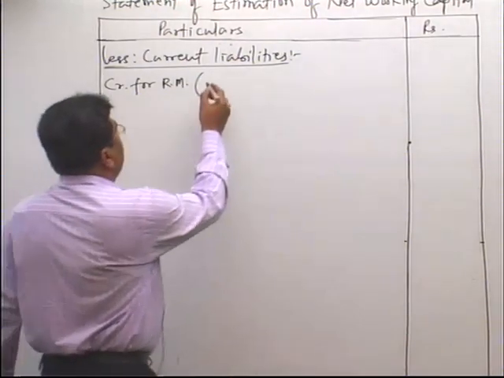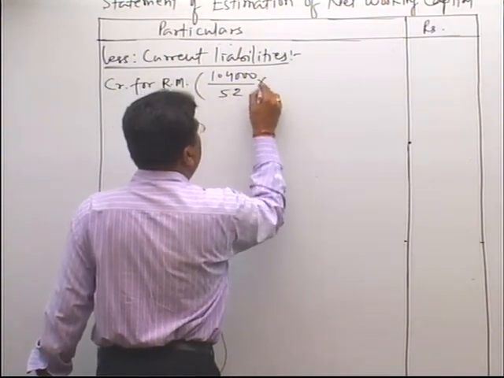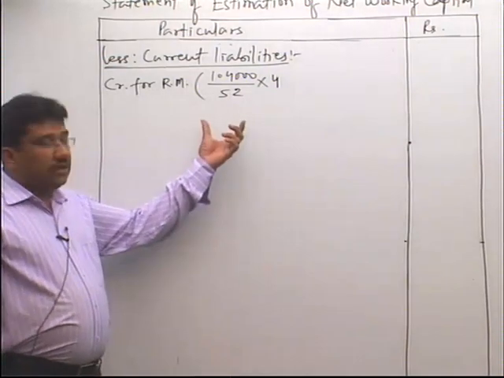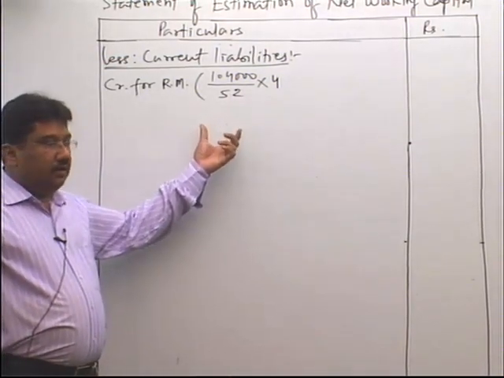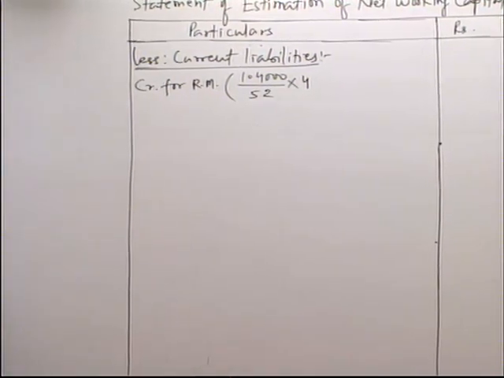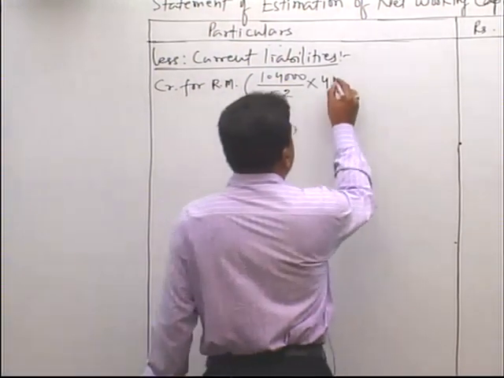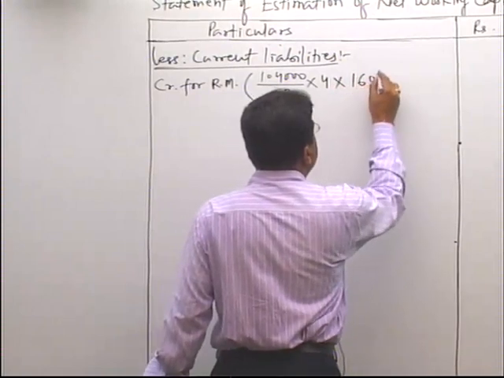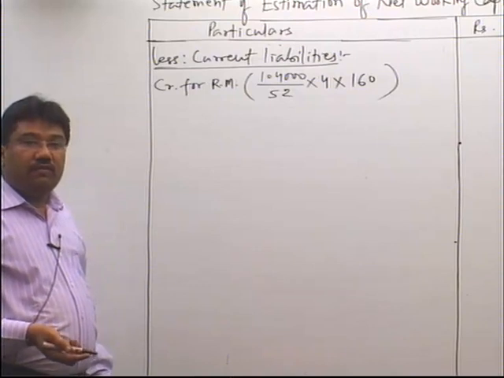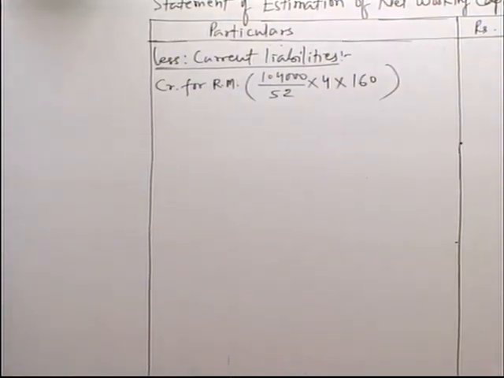So 1,04,000 units divided by 52 multiplied by 4 will give us the raw material units which we purchase on credit, and then convert these units into rupees by multiplying by the raw material cost. The raw material cost per unit is 60 rupees. So multiplied by 60, it will give you the value of raw material which we purchase on credit, and the answer comes to 12,80,000.